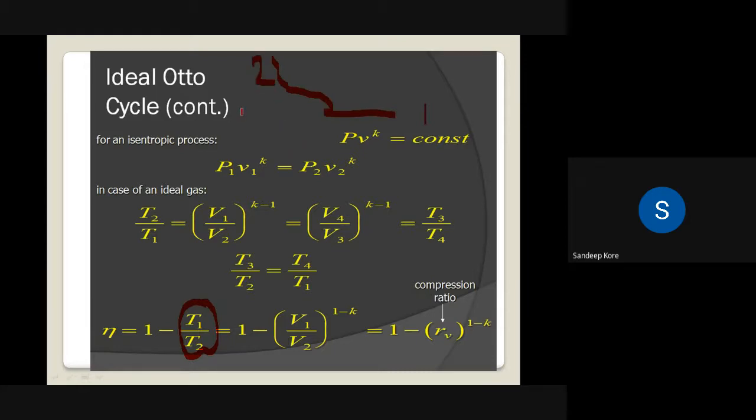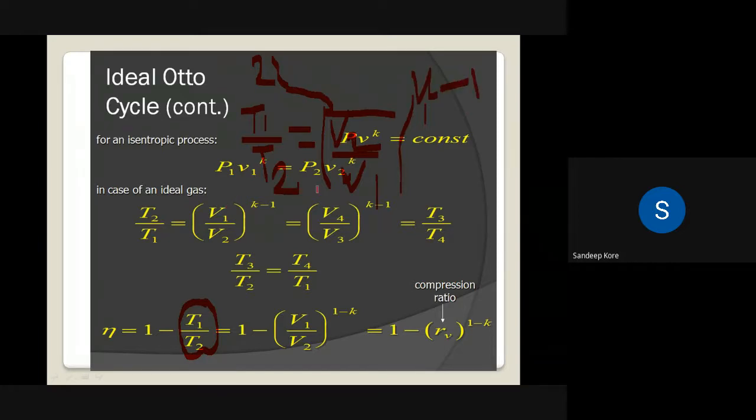So what can we write? For isentropic compression, we can write T1 by T2 is equal to, crossing the terms, V2 by V1 raised to gamma minus 1.